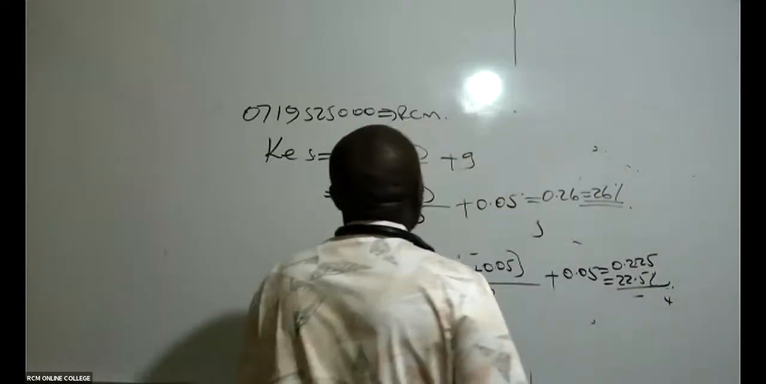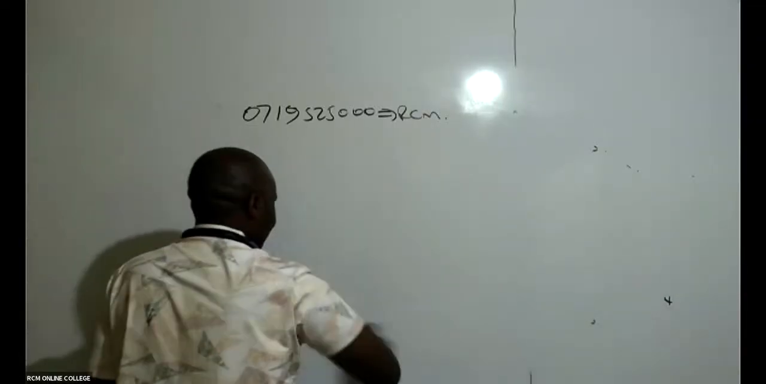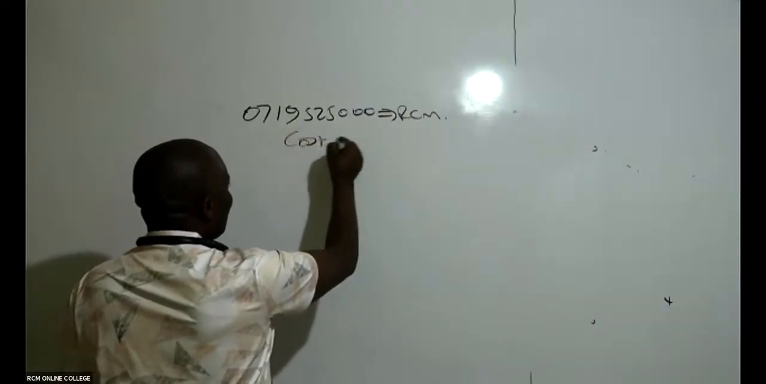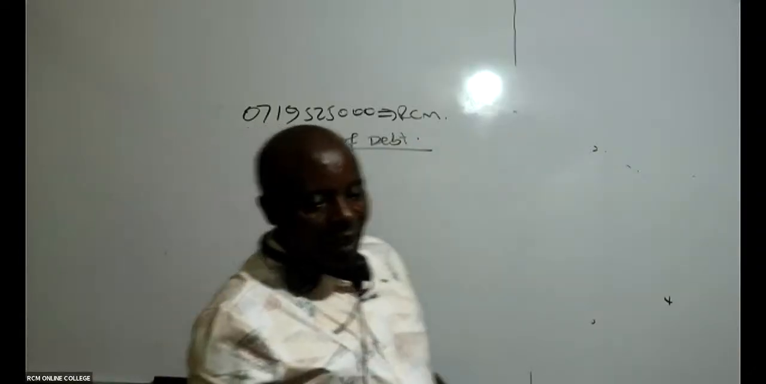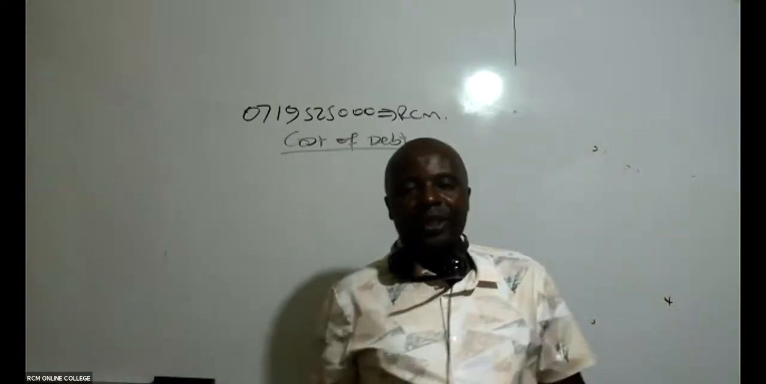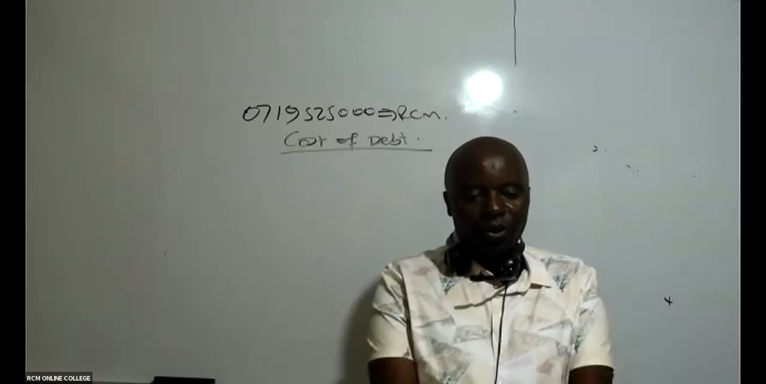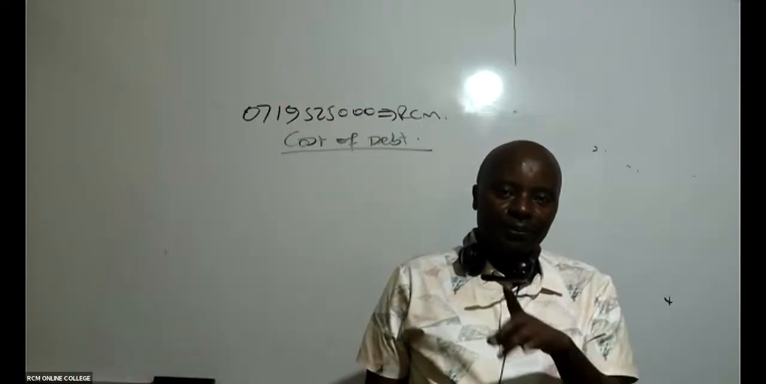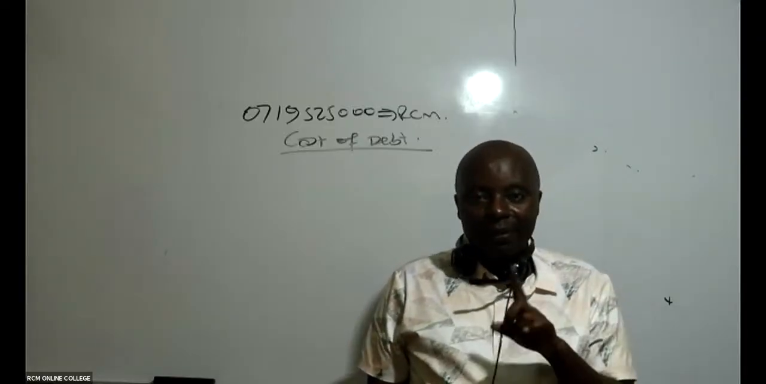Now that opens a door for me to go and discuss what we call cost of debt. So for cost of debt, we have got 2 types of debt instruments. Do you know them? 2 types of debt instruments. We have what we call irredeemable debt, and then we have redeemable debt. Irredeemable and redeemable.